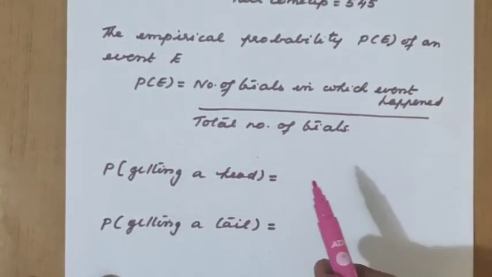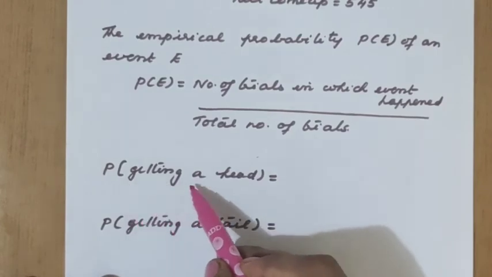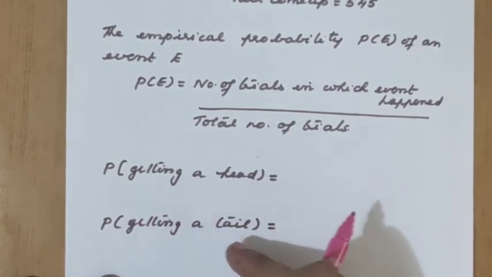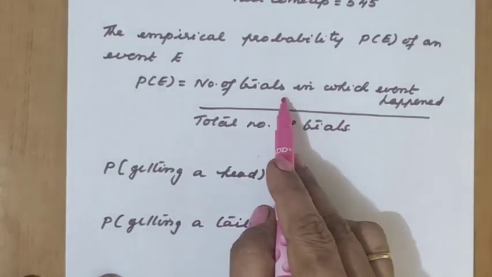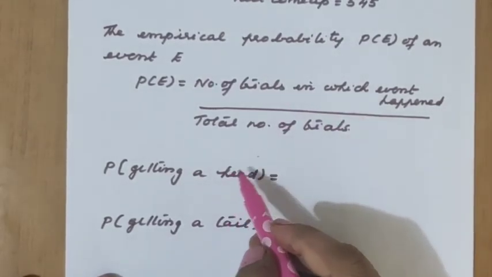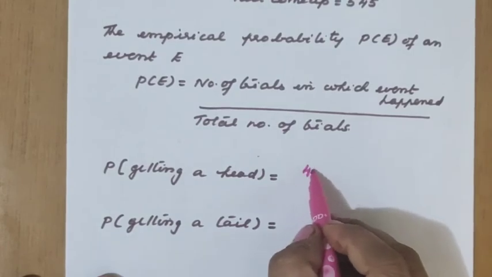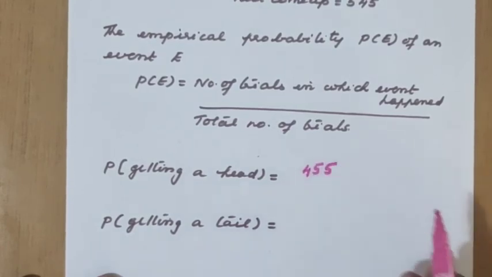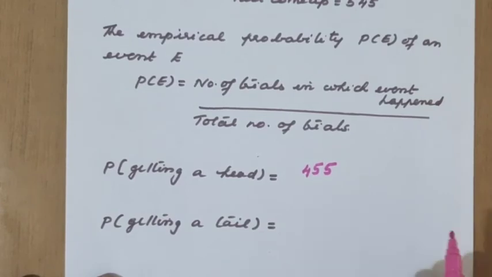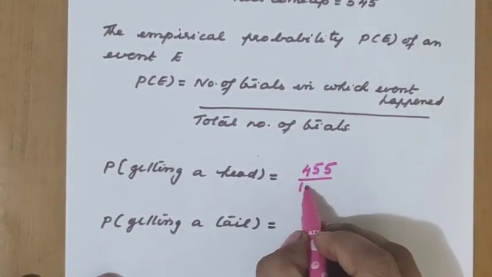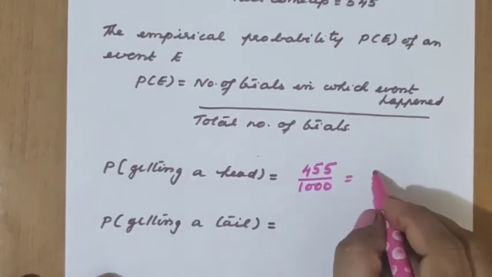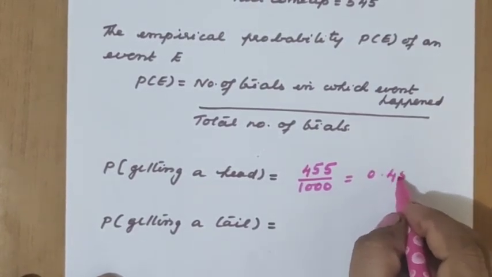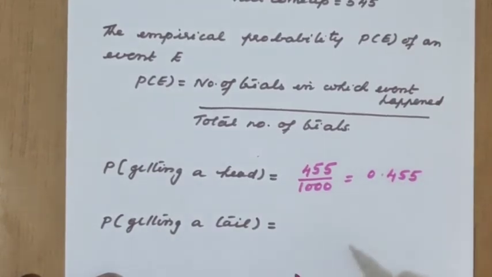The question is to calculate the probability of each event. The first event is the probability of getting a head. The second is the probability of getting a tail. So the probability of getting a head equals how many times it's favored. That is our numerator. We got head 455 times, divided by the total number of trials, that is 1000. Since it is a division by 1000, we can easily write the decimal, 0.455.